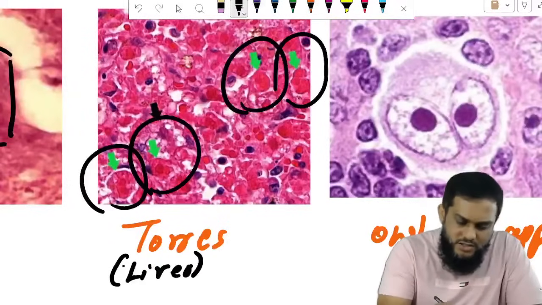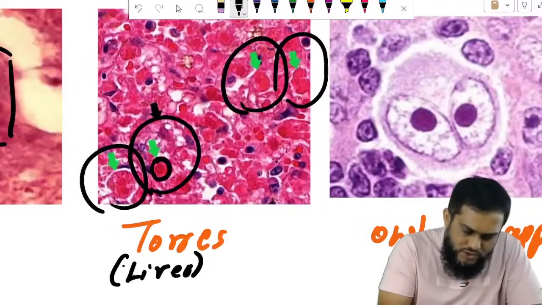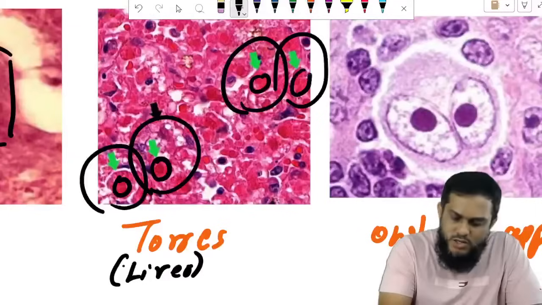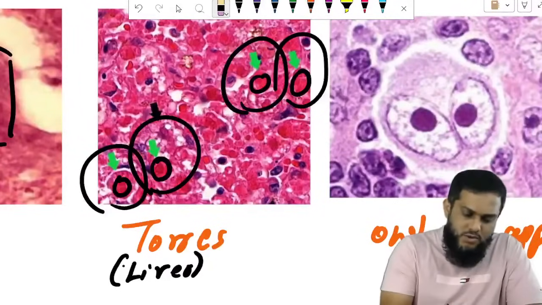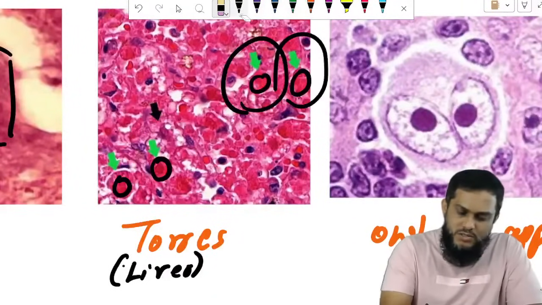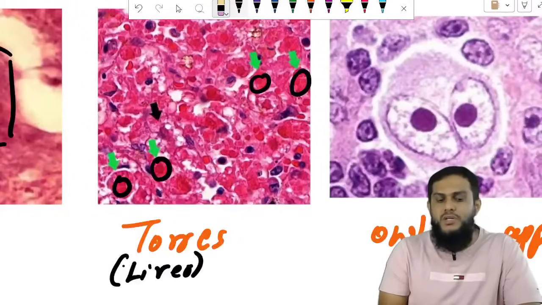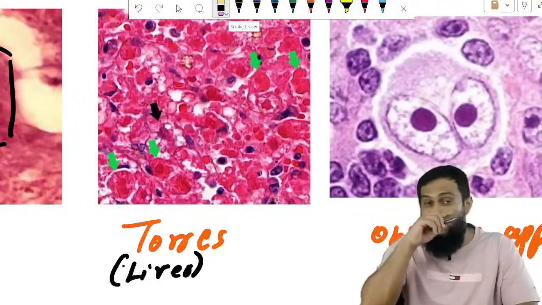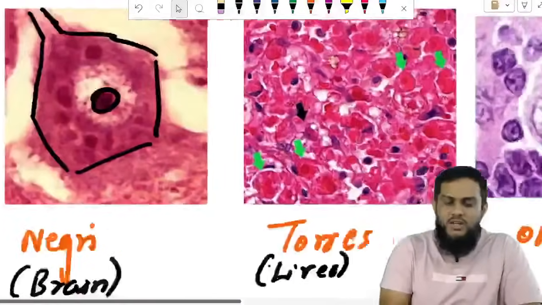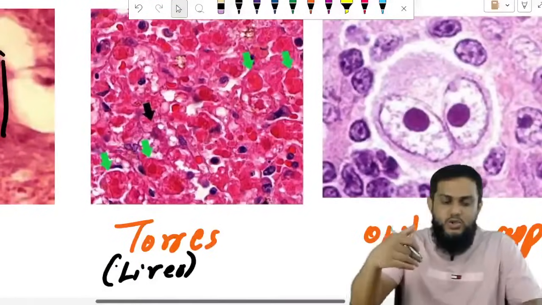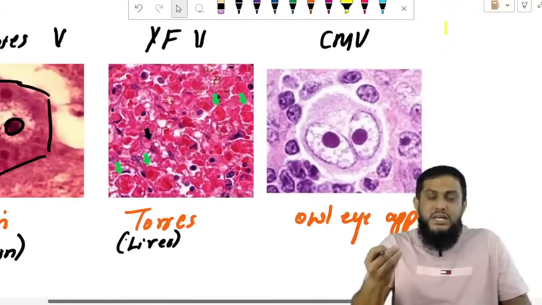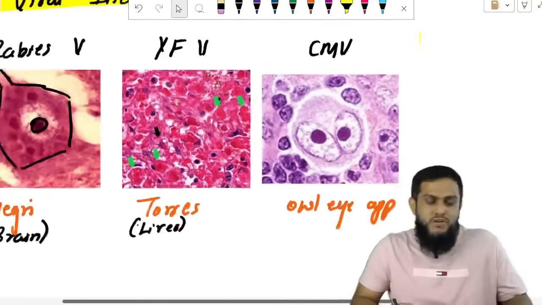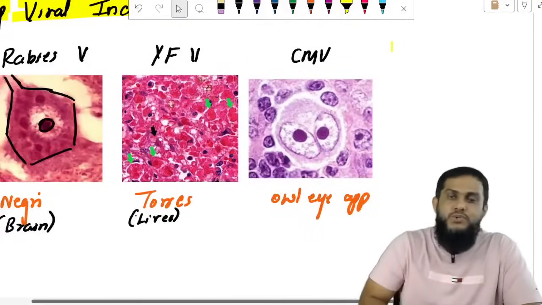Let me highlight here: this one, this one, this one. Those are Torres bodies. The small round bodies in which you see pink color, here also dark pink color. The green arrows are showing pink color bodies. These pink eosinophilic bodies are Torres bodies, seen in the liver tissue.